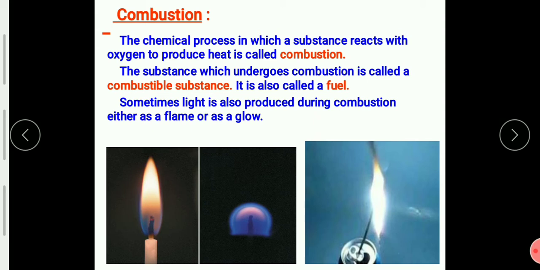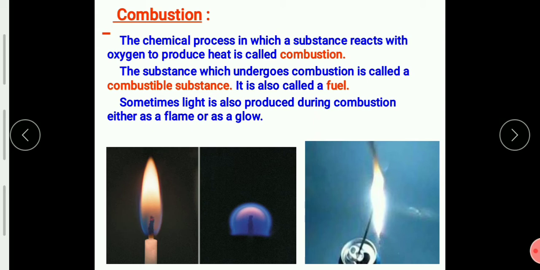This reaction in our body is performed to get energy. It takes place in our body cells, in the organelle called mitochondria. That's why mitochondria is called the powerhouse of the cell, because in that organelle the food is reacted with oxygen and energy is produced in this reaction. So this is also a combustion.